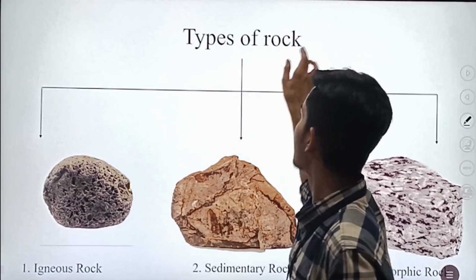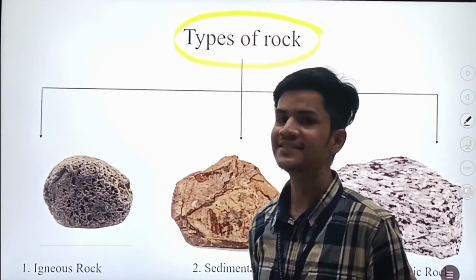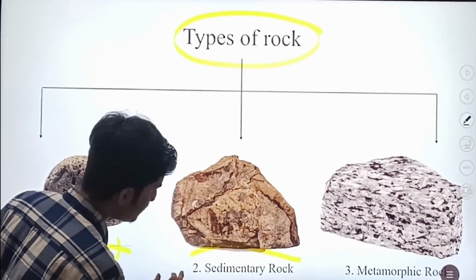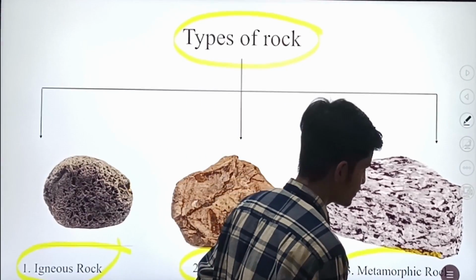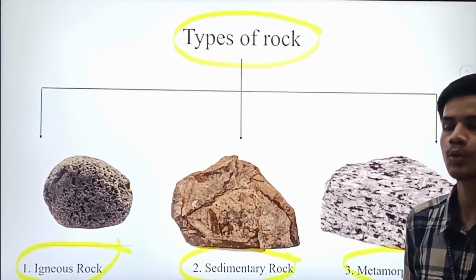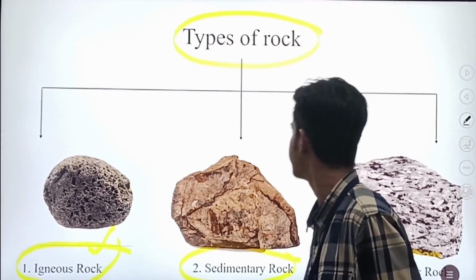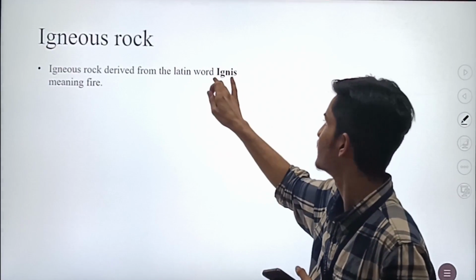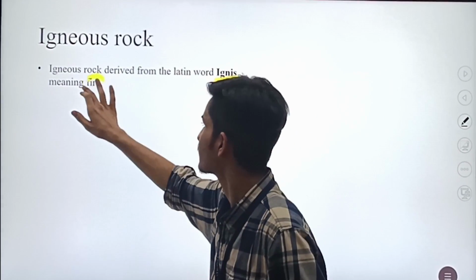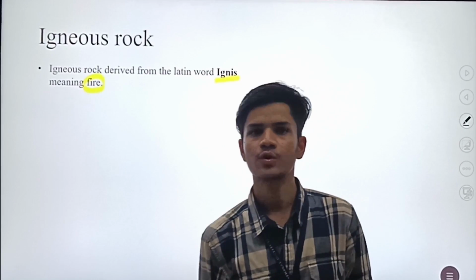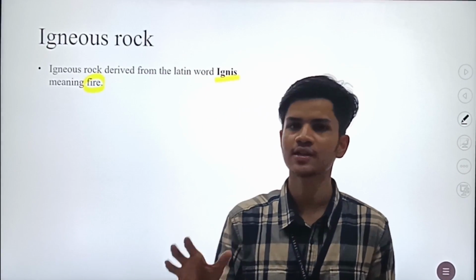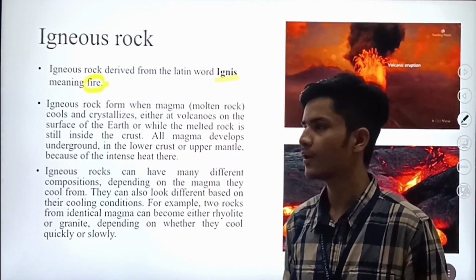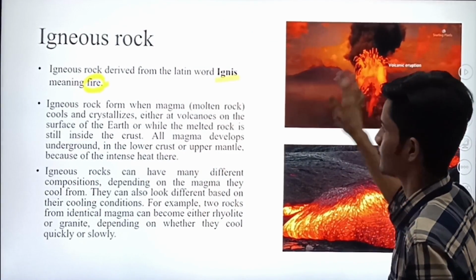We will discuss types of rock. Basically, there are three types of rock: igneous rock, sedimentary rock and the metamorphic rock. And we will furthermore discuss igneous rock. Igneous is derived from the Latin word ignis, which means fire. When you hear fire, you immediately think that the rock has some connection with fire. So, igneous rock forms when volcanic eruption occurs.